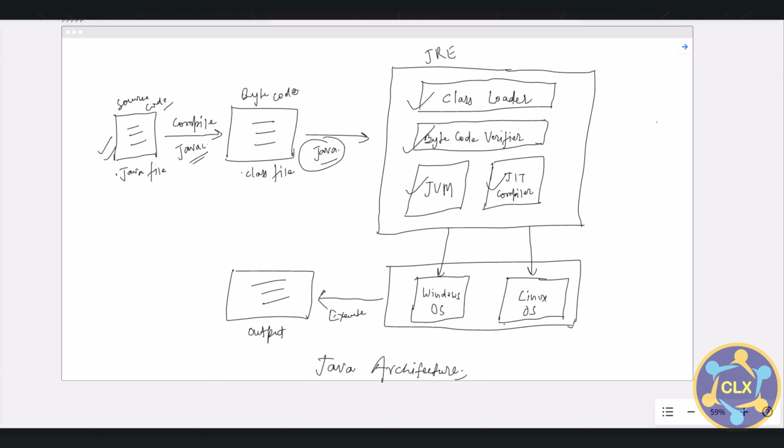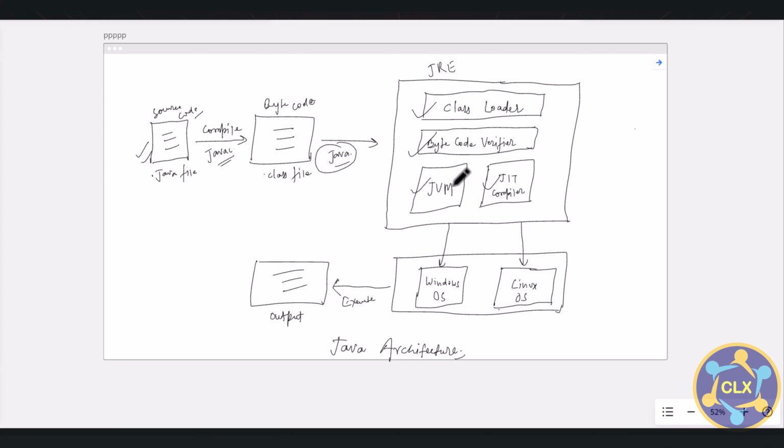So this JVM will convert the bytecode into machine code, which will be directly executed by the machine in which the Java program runs. So JVM is a simulated computer within a real computer. All operating systems which have this JVM, which is responsible for generating executable code from bytecode, can run it. If we do not have the JVM installed in our machine, we cannot run this bytecode.